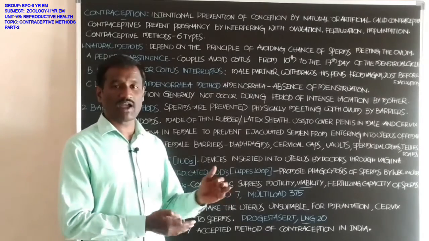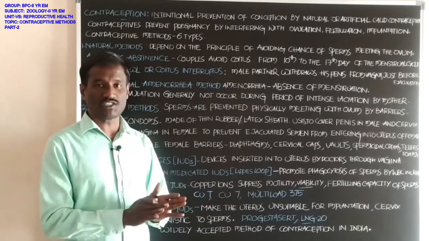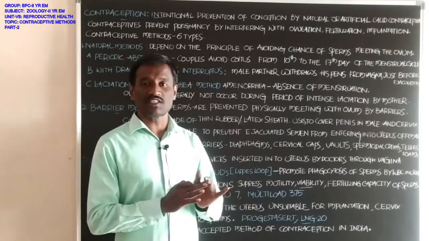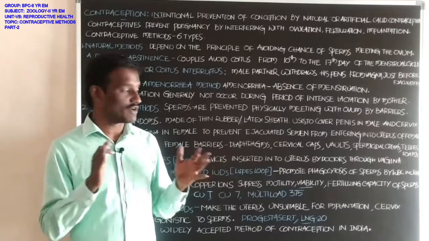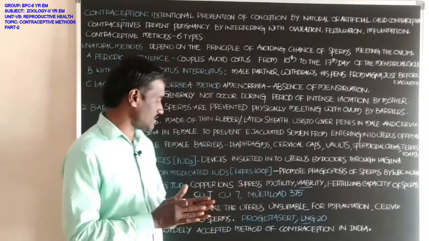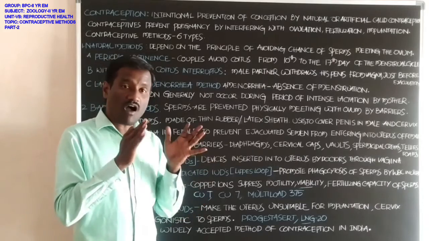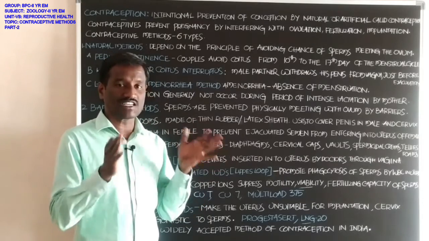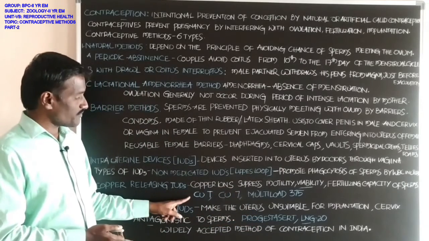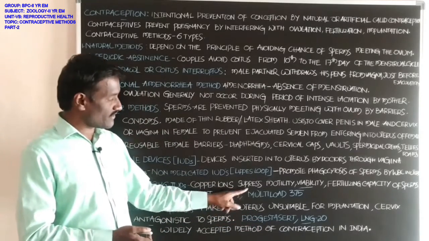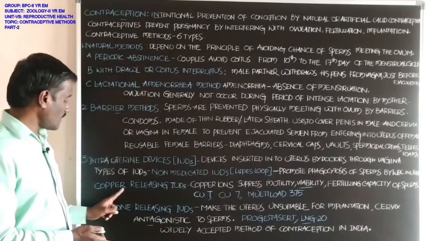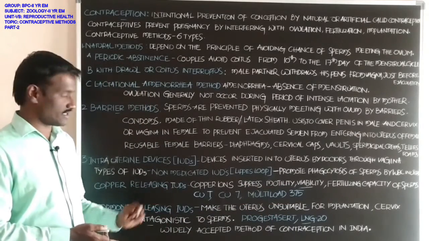The copper ions suppress the motility, movement and viability. Viability means the survival capacity and fertilizing capacity of the spermatozoa. All these actions are suppressed by the copper ions. Copper T, Copper 7 and Multiload 375 are the copper releasing IUDs.